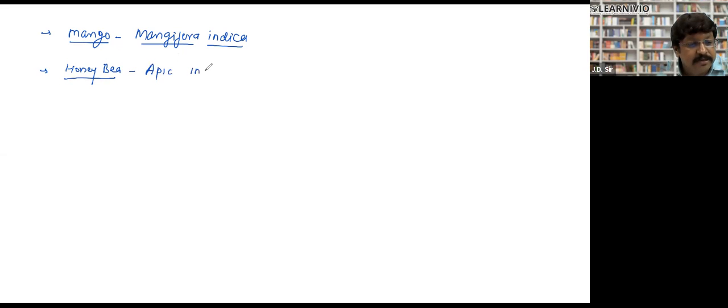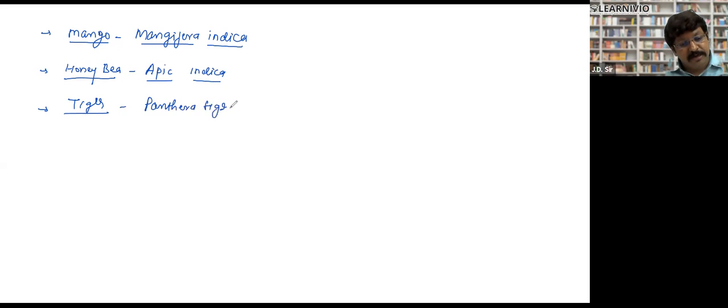So the biological name of the honeybee is a unique binomial name, Apis indica. And tiger is the common English name; its biological name is Panthera tigris.